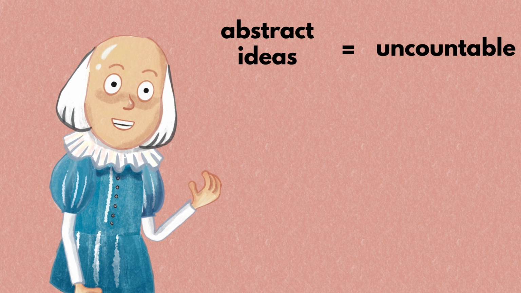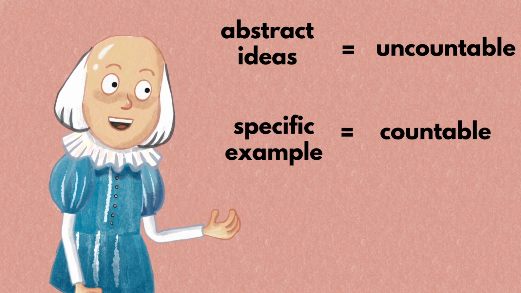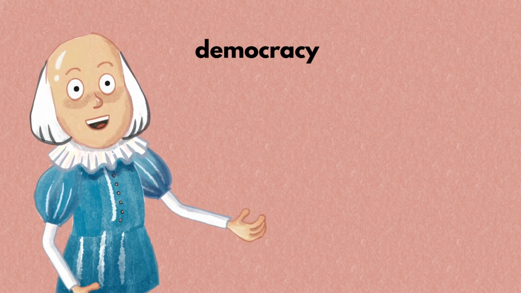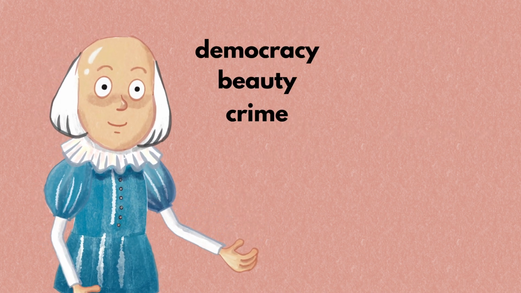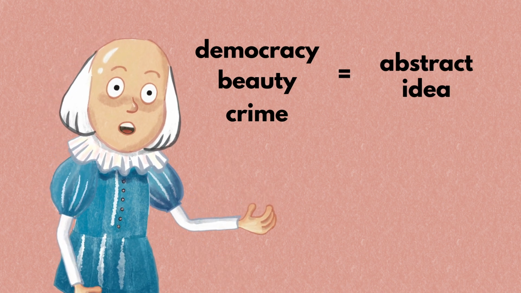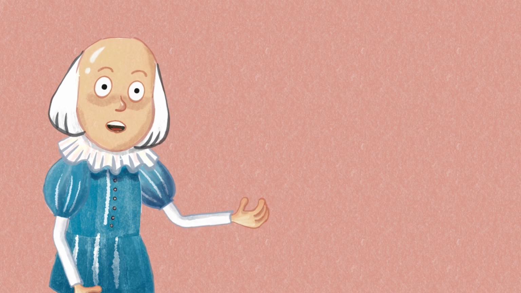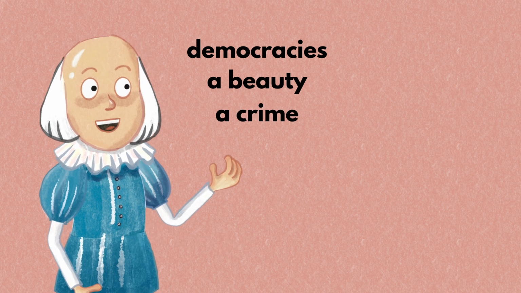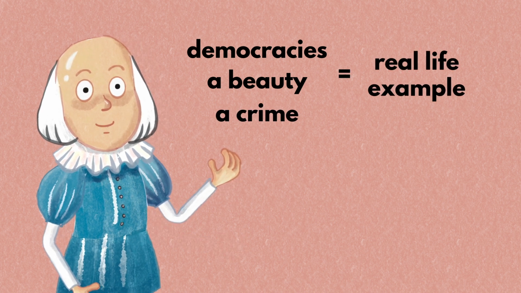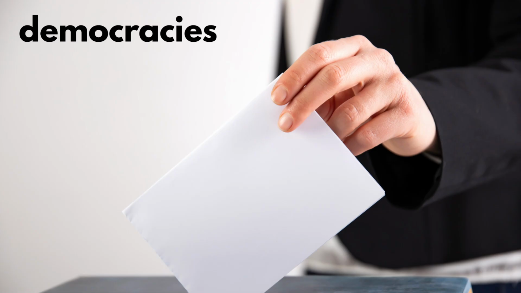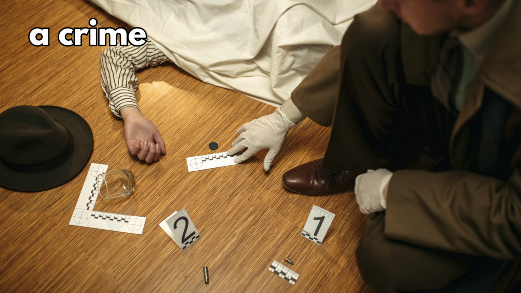First, abstract ideas are uncountable, but a specific example that demonstrates the idea may be countable. For instance, words like democracy, beauty, and crime refer to abstract ideas. You cannot distinguish their outlines, so they are uncountable. Yet, sometimes you see these words used in countable forms, such as democracies, a beauty, or a crime. In this case, they are referring to a real-life example demonstrating the idea. Democracies mean countries running democracy. A beauty is someone beautiful, and a crime is a single action that is illegal.